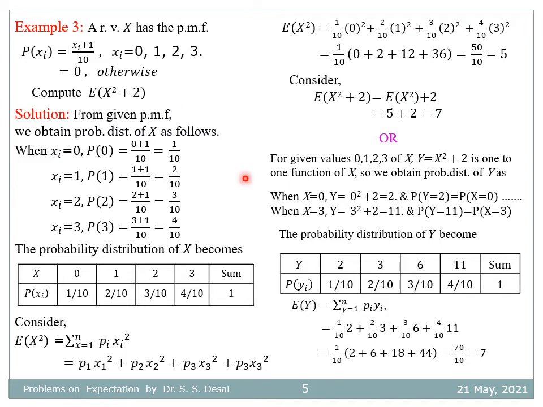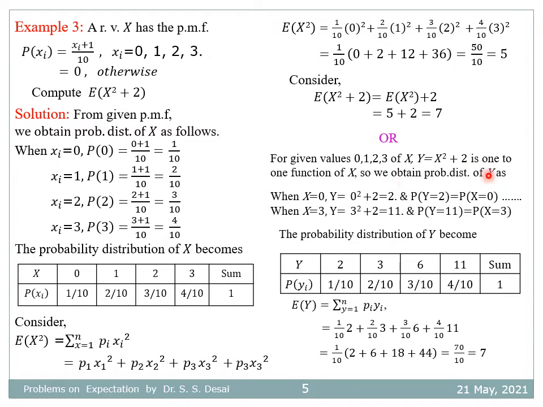So the same problem can be solved using the probability distribution of a function of a random variable. For given values 0, 1, 2, and 3 of x, y is equal to x square plus 2 is a 1-to-1 function of x.